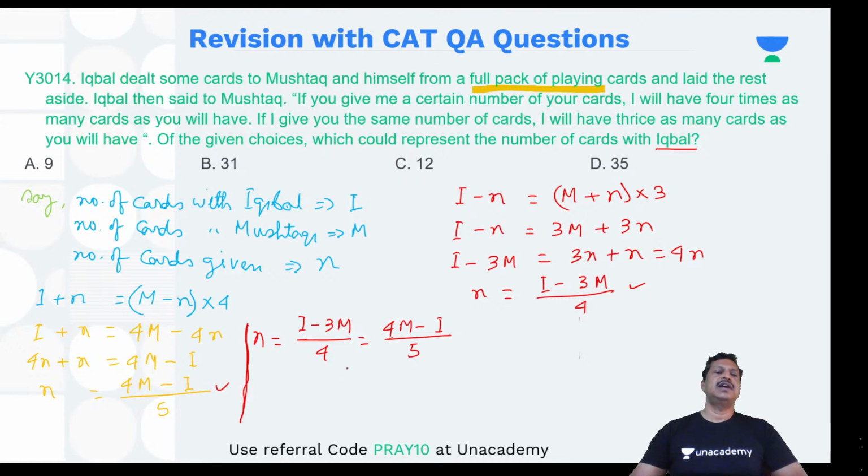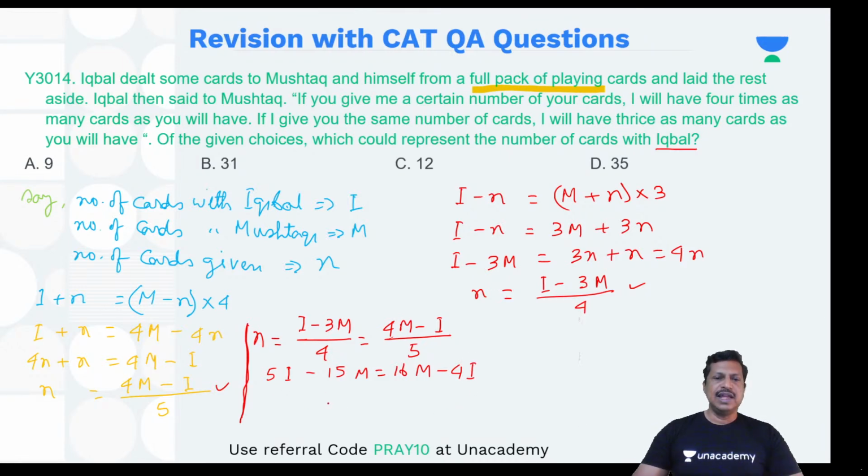Go for a cross multiplication. I'll get 5i minus 15m equal to 16m minus 4i. Okay, that is what it is.